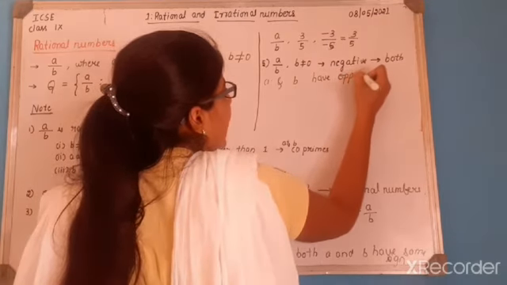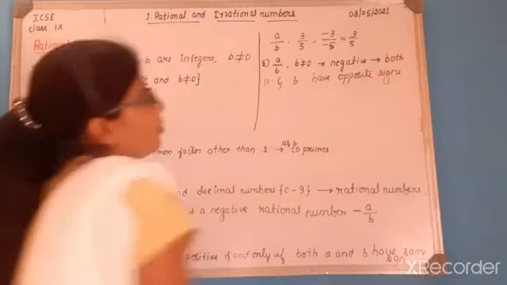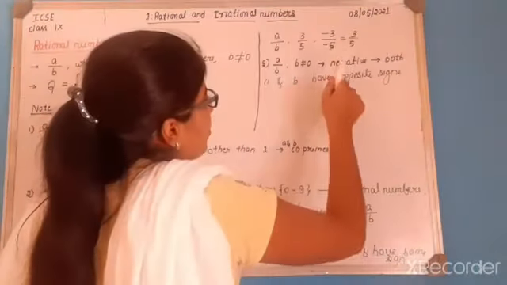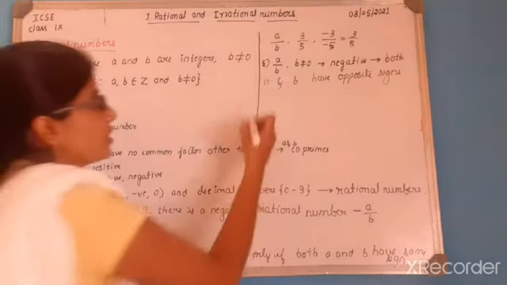So a rational number a by b where b is not equal to 0 is said to be negative if both a and b have opposite signs.